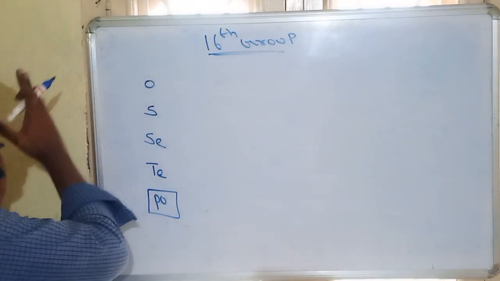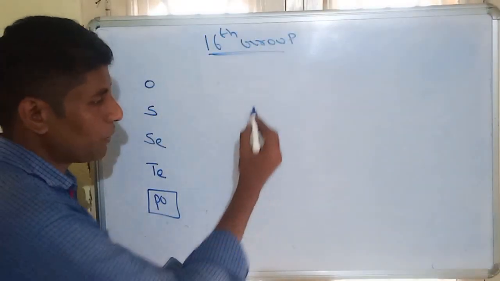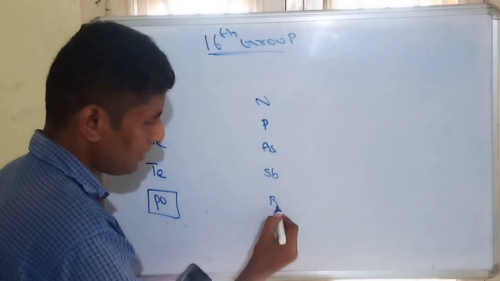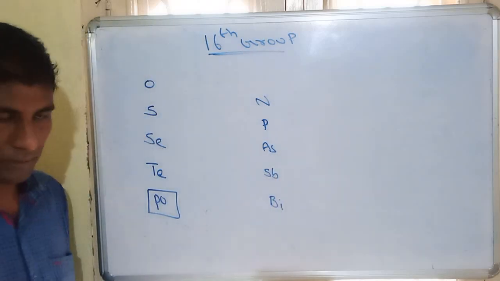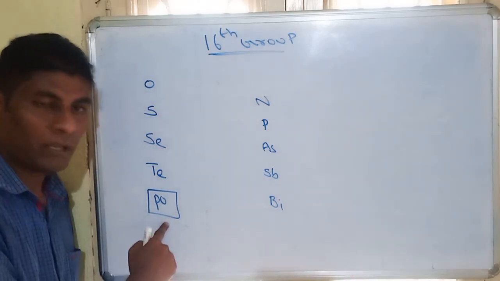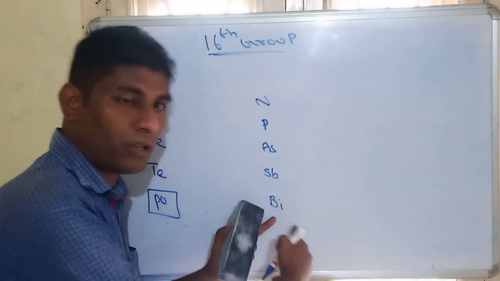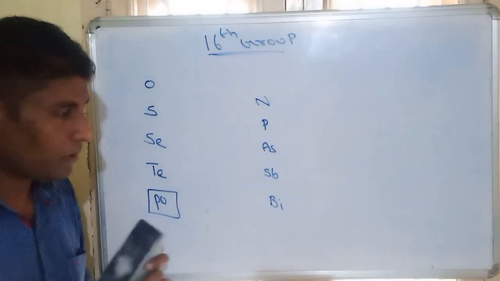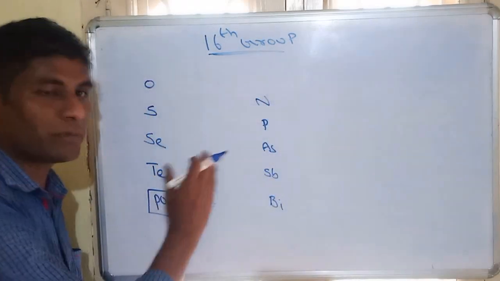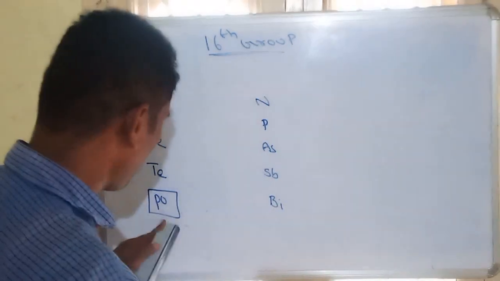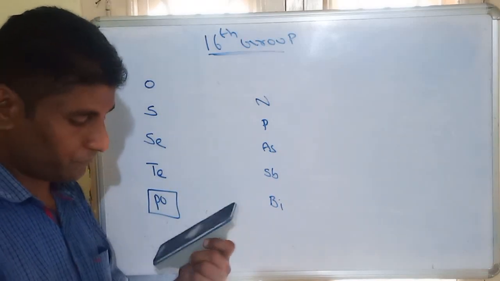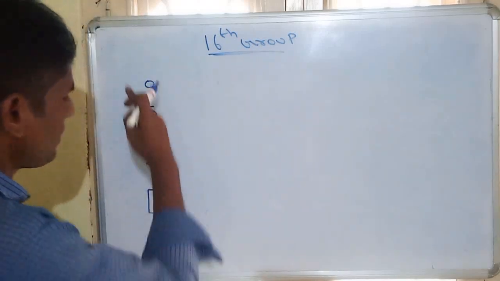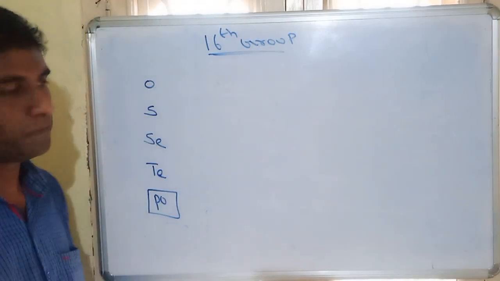Before the 16th group, the 15th group elements are there. In the 15th group, we study nitrogen, phosphorus, arsenic, antimony, bismuth. The last element is bismuth. After bismuth, the next element is polonium. But bismuth is a non-radioactive element. That means up to the 15th group, radioactive elements are not there. From the 16th group, the last element is radioactive. So polonium is a radioactive element. These are the elements of the 16th group: oxygen, sulfur, selenium, tellurium, polonium.